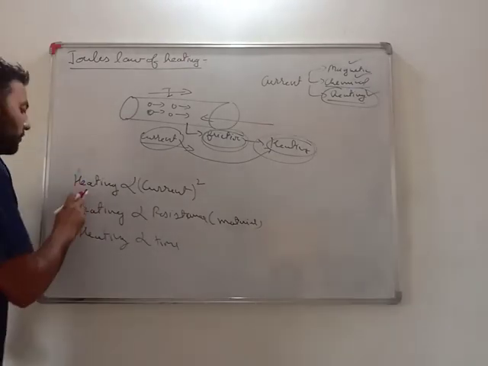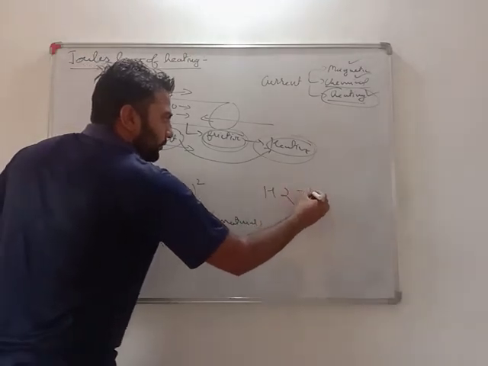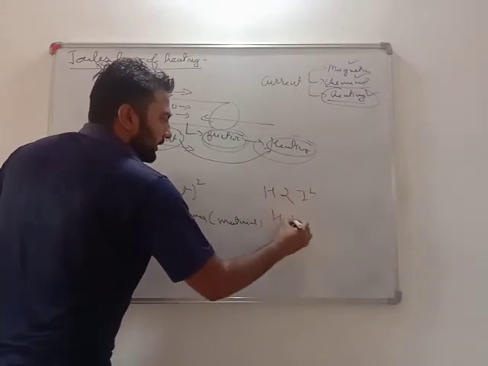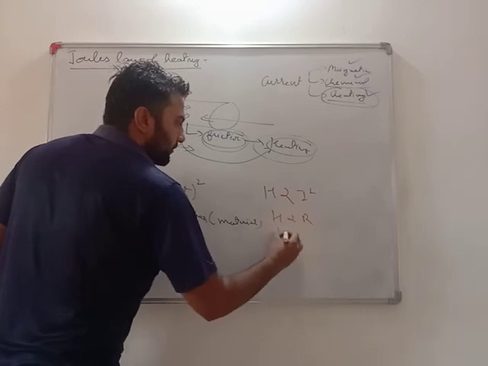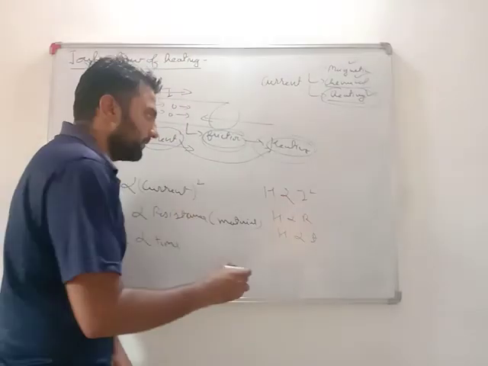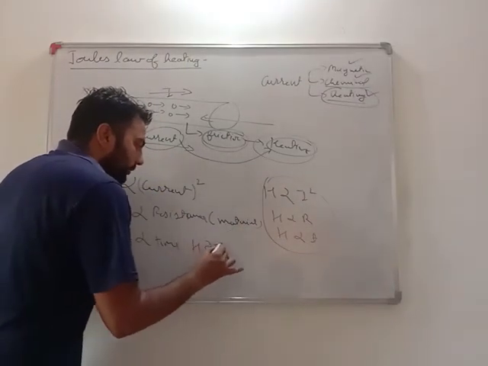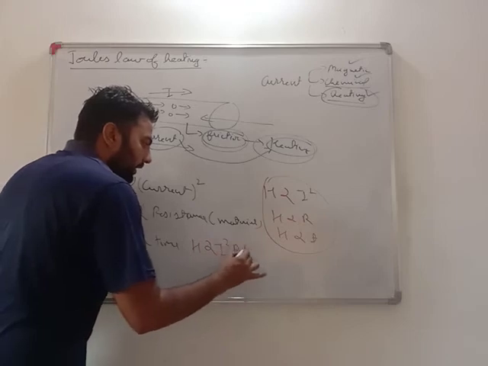So what does Joule's law of heating say? Heating is directly proportional to the square of current, directly proportional to resistance, and directly proportional to the time for which current flows. If you combine these all, heating is directly proportional to I square RT.